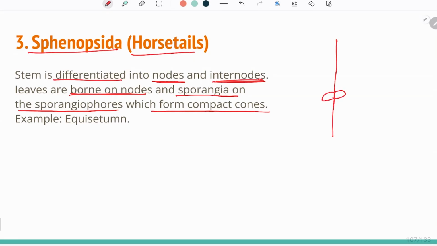The leaves are borne, and where the leaves are borne, it is called a node. The space between the two nodes is called an internode, and on top, the compact cones are present, which are called strobili. These compact cones are actually sporangiophores. The sporangia are present inside, in which the spores will be produced. Where the leaves are borne is the node, and the space between the two nodes is termed the internode. Example is Equisetum.